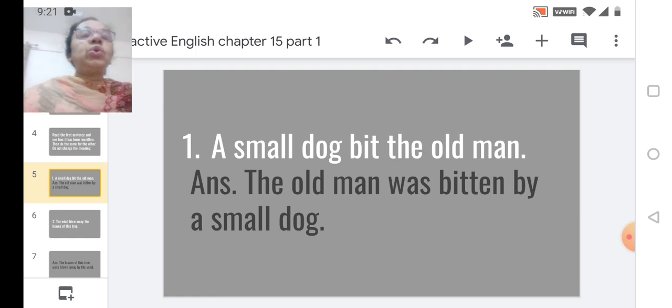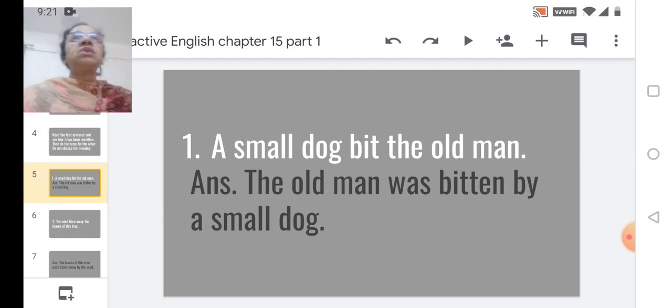Now what we have to do is write it in a different way, but the meaning shouldn't be changed. Old man here is the object, so old man will come in the subject's place. The old man was bitten by a small dog.